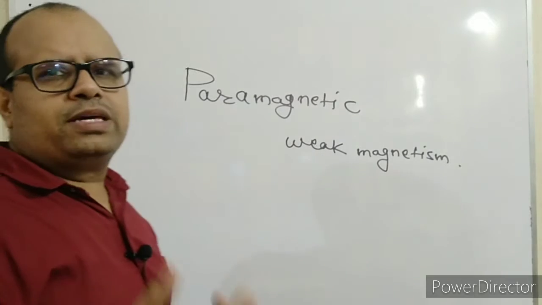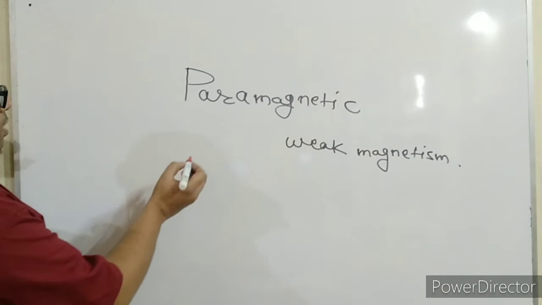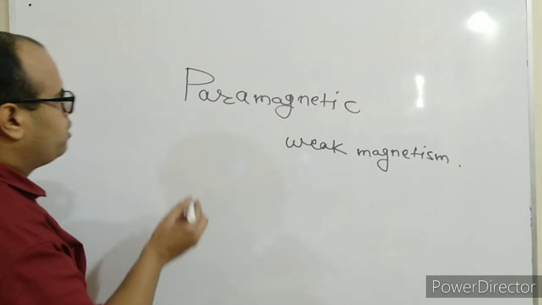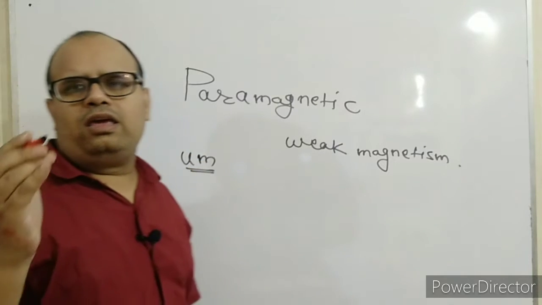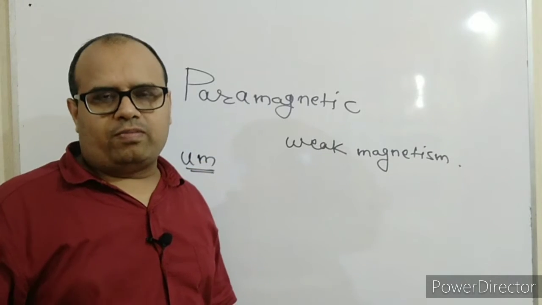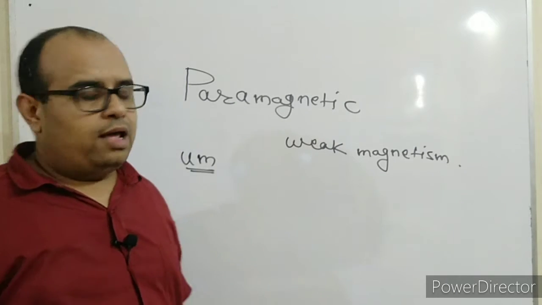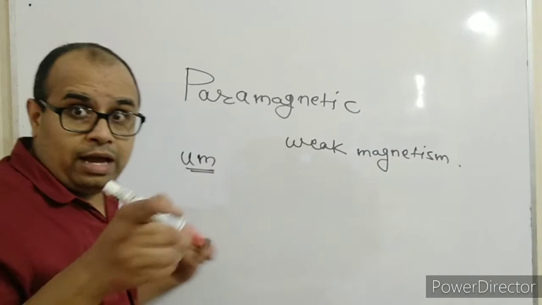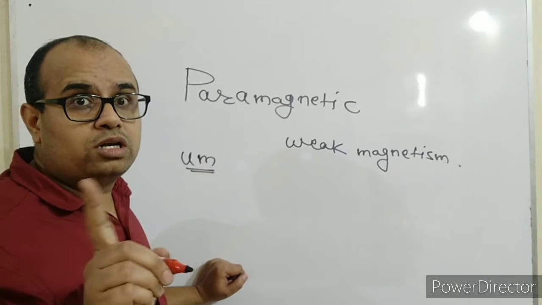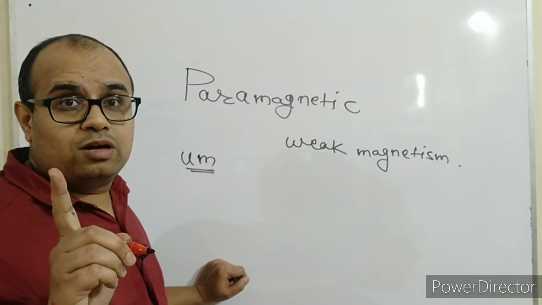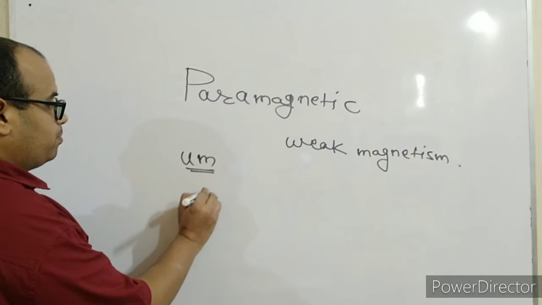Now, as far as some examples of paramagnetic materials are concerned, how do I remember them? I will tell you a trick. At the end, if "um" is coming, as in "yum", then they are paramagnetic materials. Most of them are. I was discussing that the most expensive metal is not diamagnetic, it is paramagnetic: platinum.